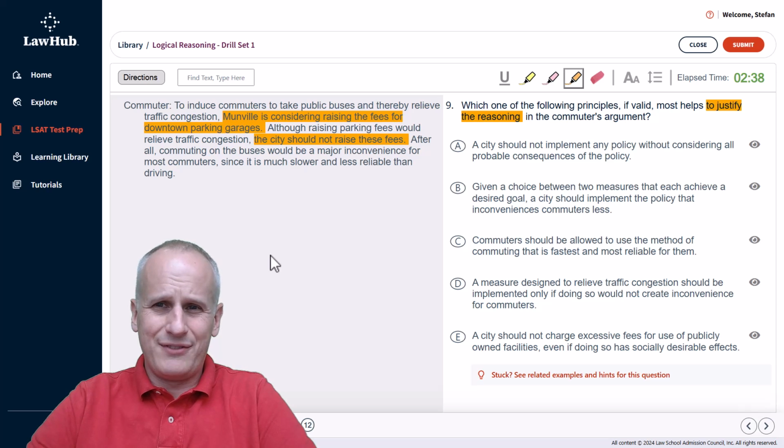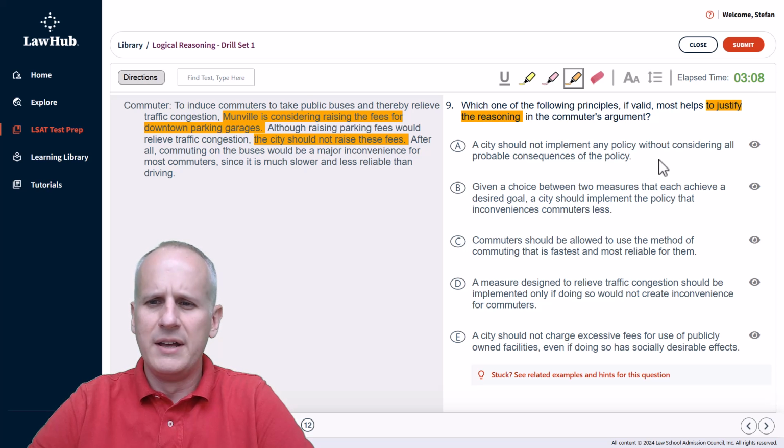So we kind of have this mental idea again in the real life scenario of, well, they're saying that it's more important to make sure we don't inconvenience these commuters through slow and less reliable bus commutes. So we've got it in mind. We're basically saying that the way to strengthen is showing that the inconvenience is not worth the decrease in traffic congestion. So moving over to the answer choices, keeping our highlighting tool selected so we can identify reasons to eliminate.